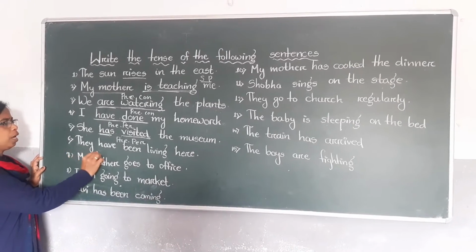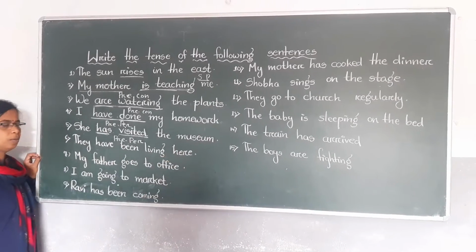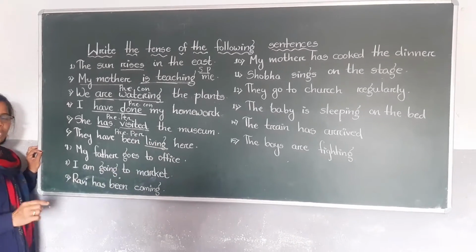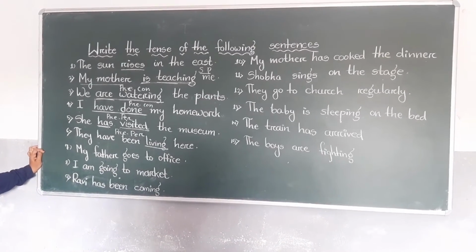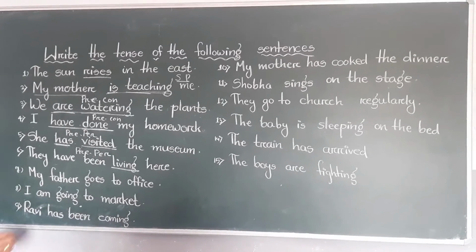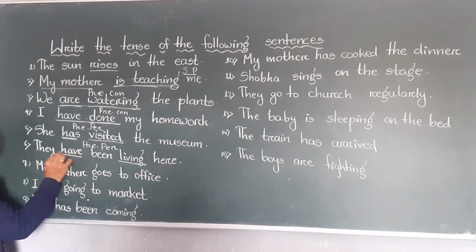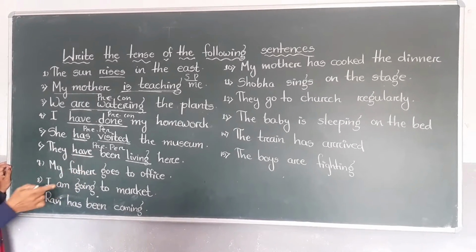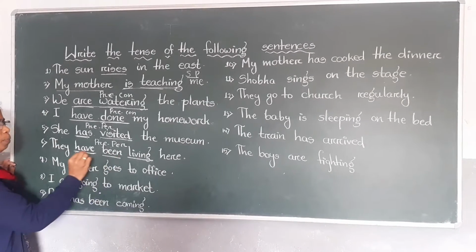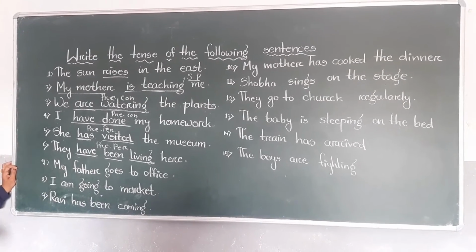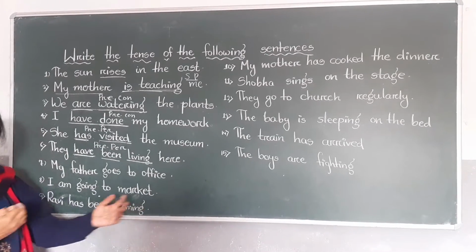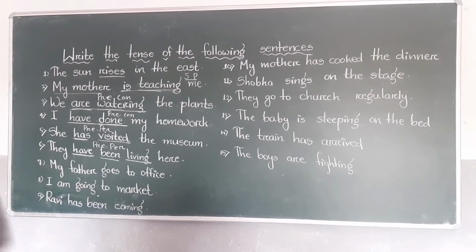Sixth one is: they have been living here. They have been living. Here first, living is the verb. Live plus ing, living, means first to know continuous. Verb plus ing. Then here, they have means already present perfect. They have been living is present perfect continuous. Living means continuous.